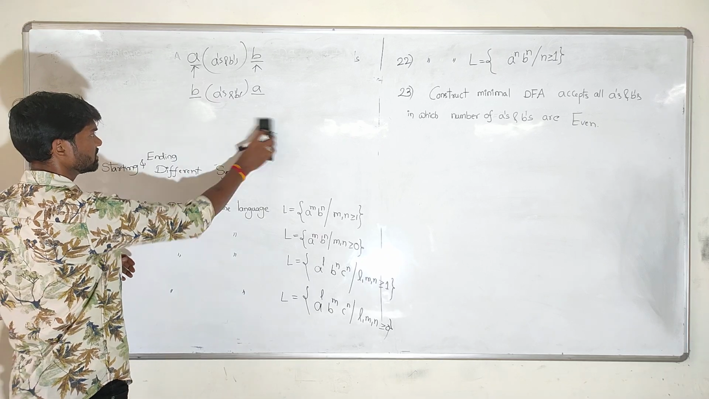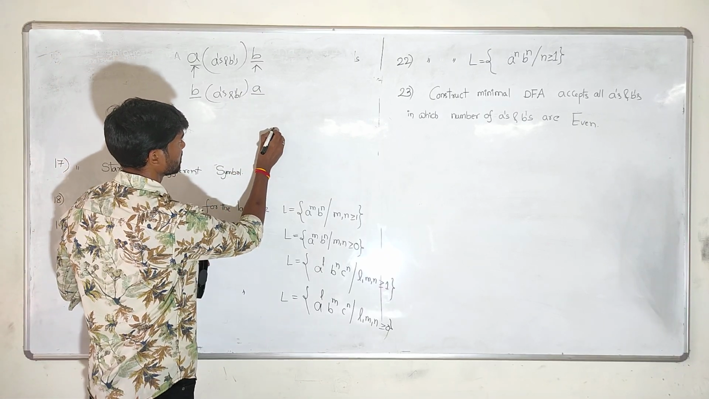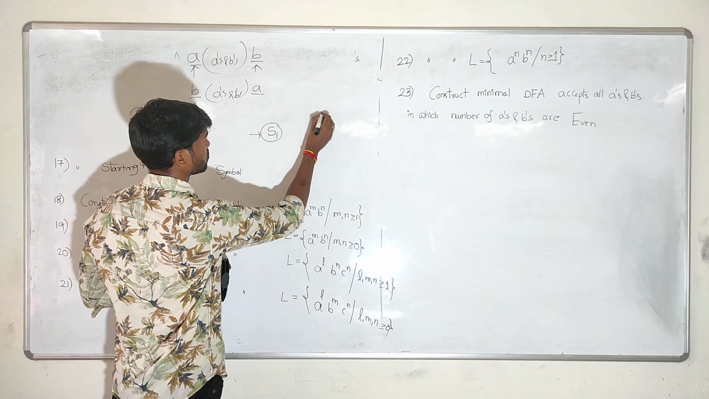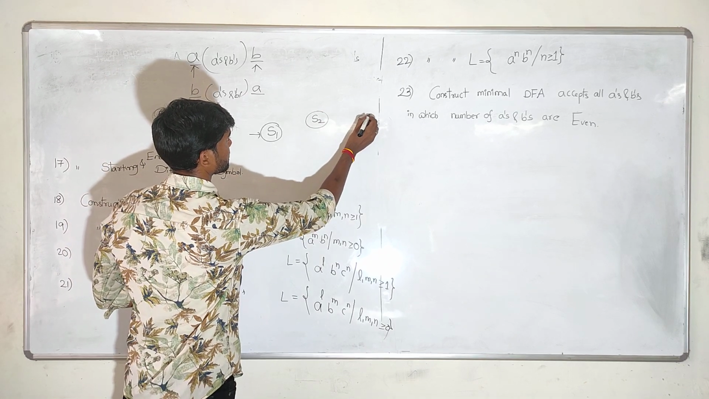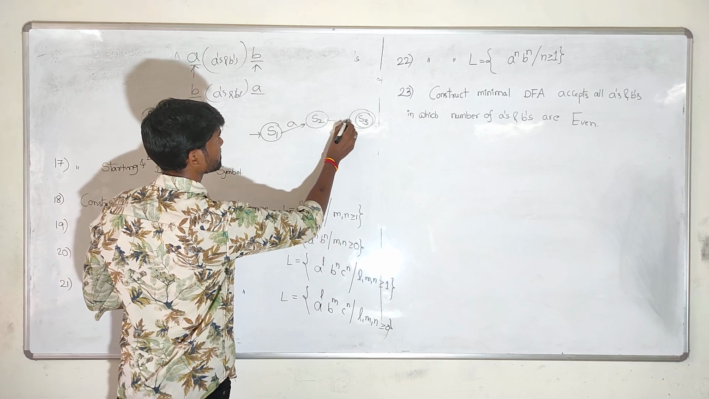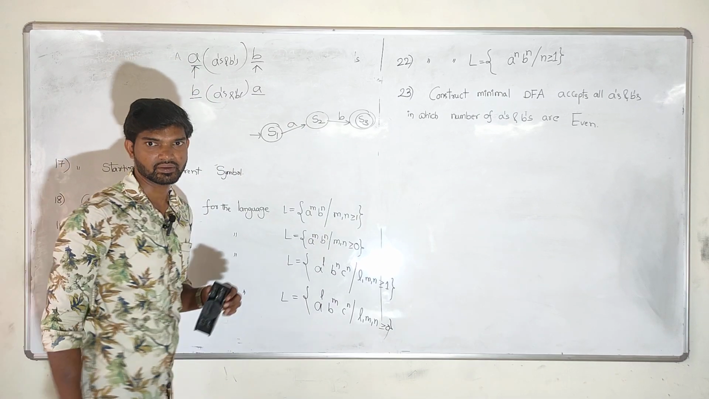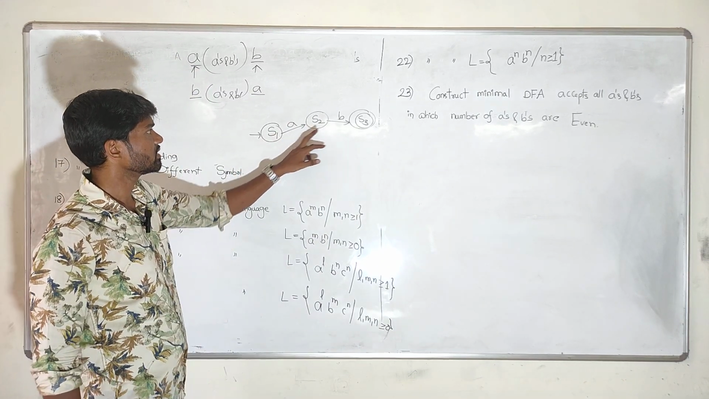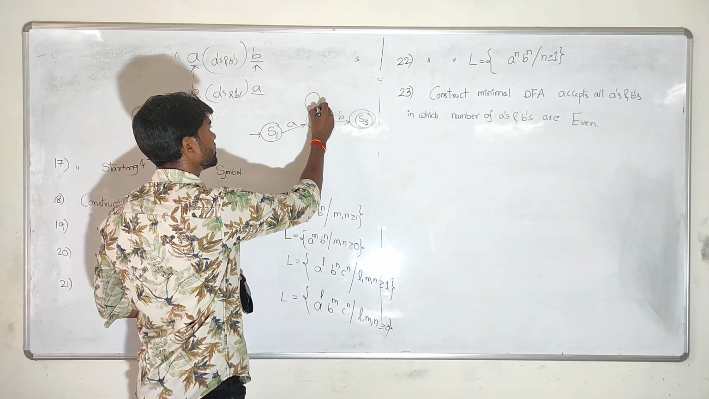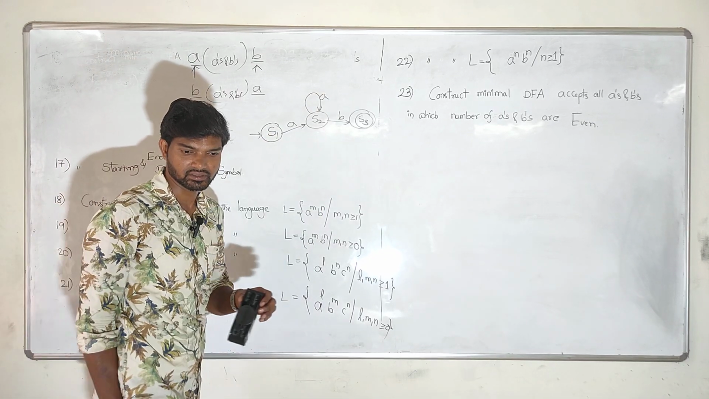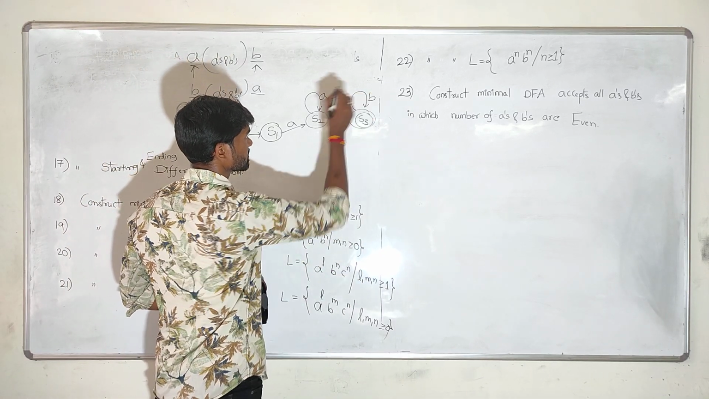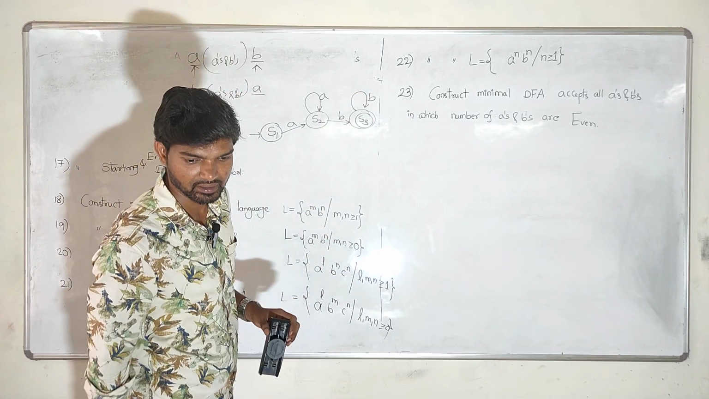So this is also an easy one. See, state S1, state S2, state S3. If a string starts with A, then it should end with what? B. Am I right? If it starts with A, then it should end with B. And on S2, if any number of A's come, there is no restriction. And on S3, if any number of B's come, there is no restriction. Any number of B's may come.